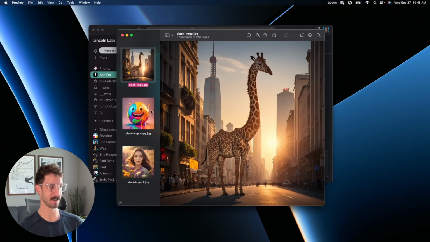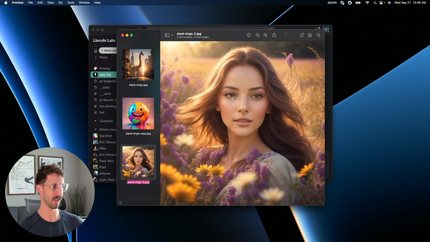Here's a giraffe doing something similar, a blob, and a chick in a meadow. There you go. Have fun with it.